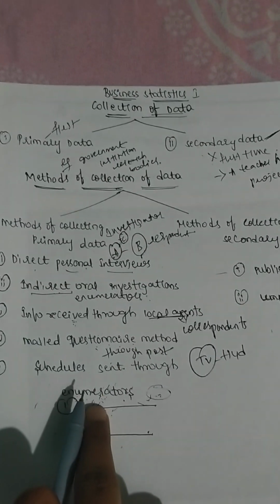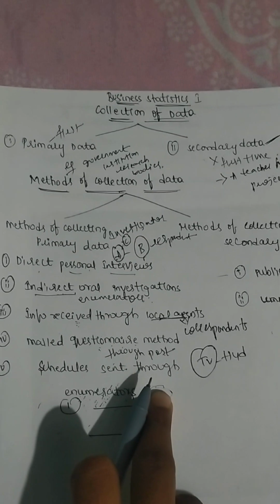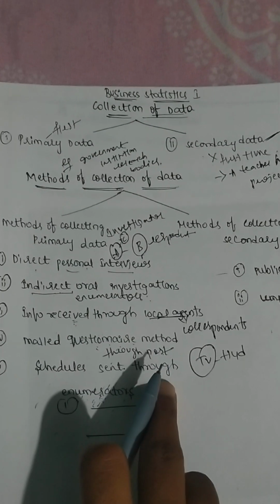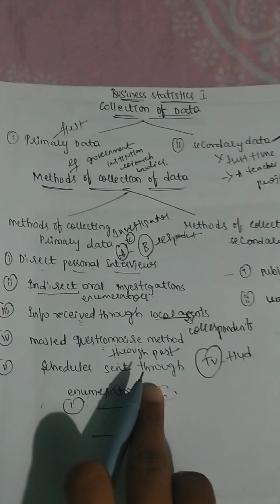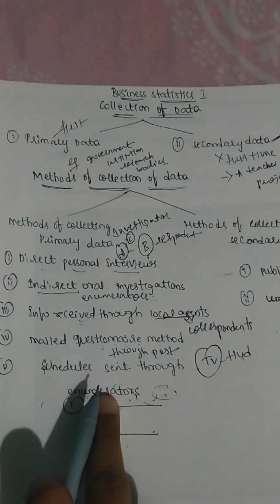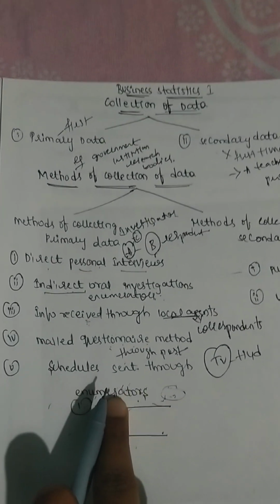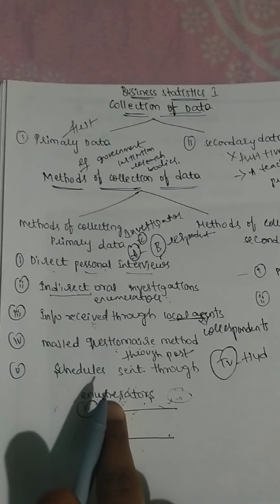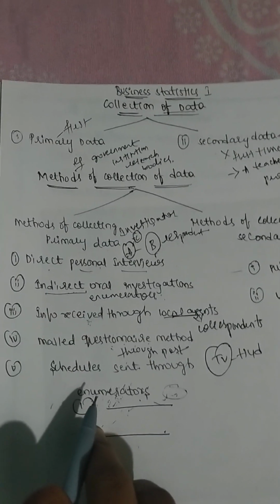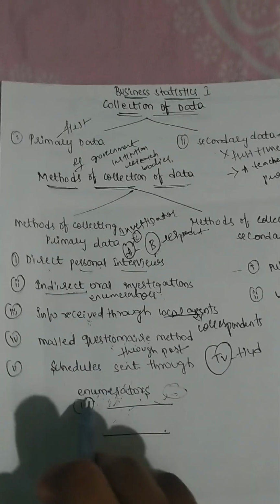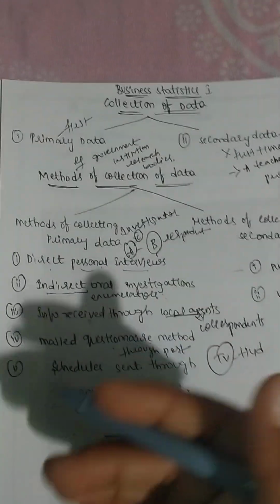The enumerator should read the questions, the respondents will give the answers, and that answer should be filled in by the enumerator. The enumerator should also explain the aims and objectives of the investigation, why they are collecting the information.